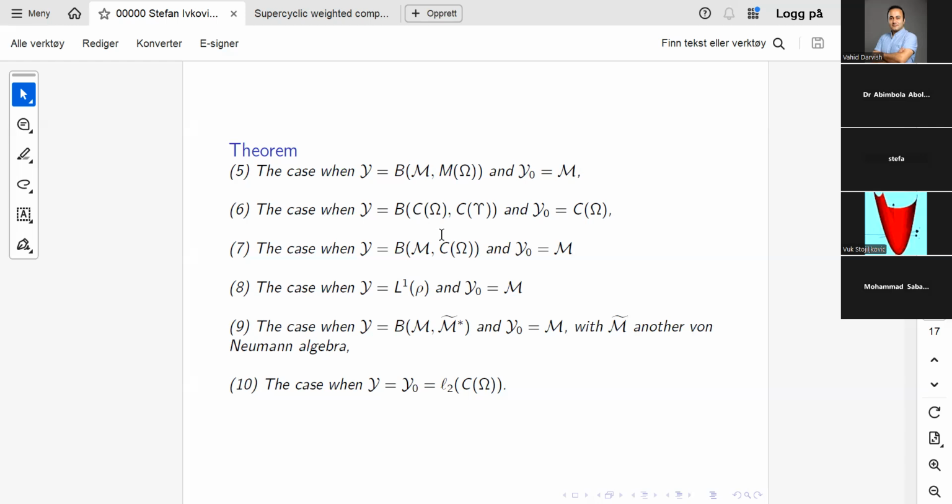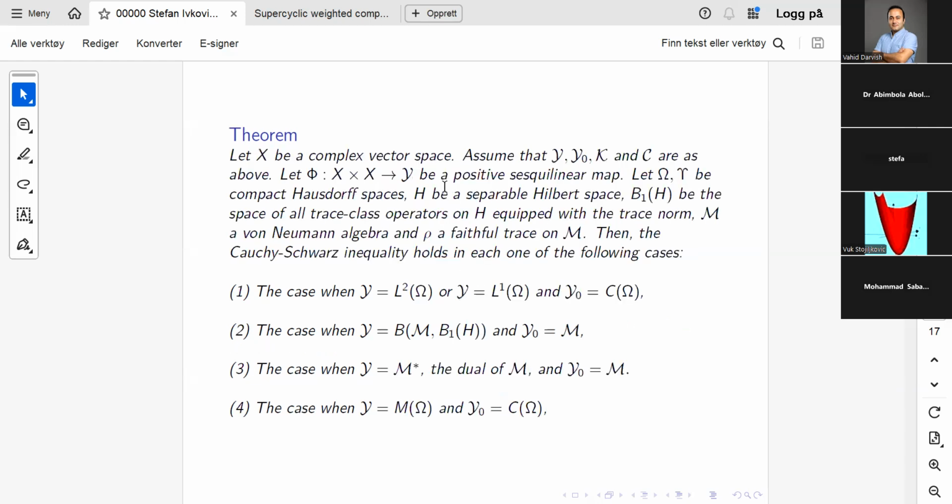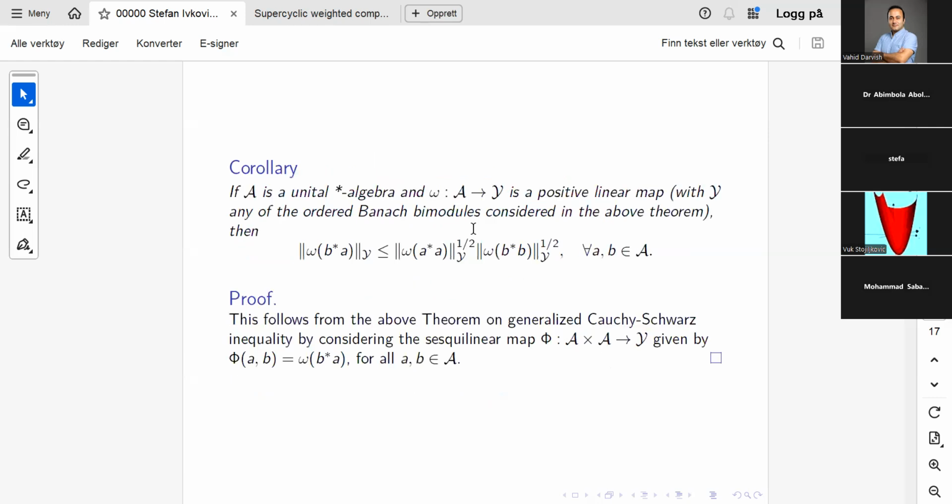Before saying something about applications, I want to say something about some corollaries of this theorem. So far, we considered Sesky linear maps, but we can easily pass to linear maps.